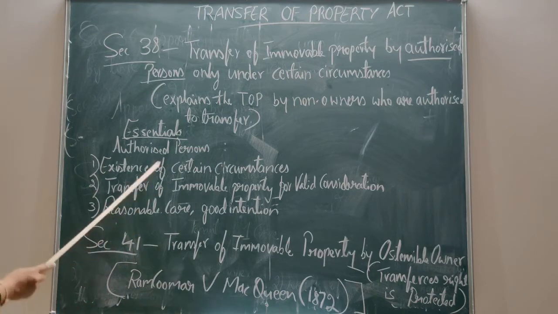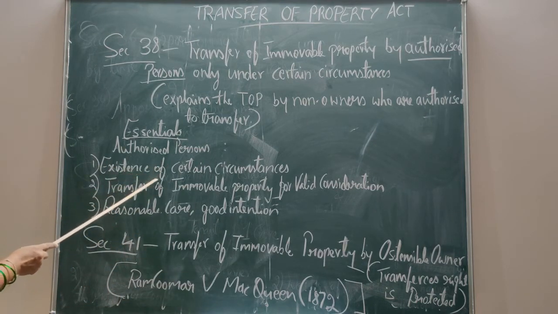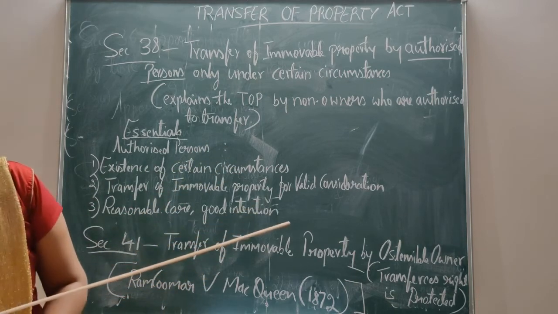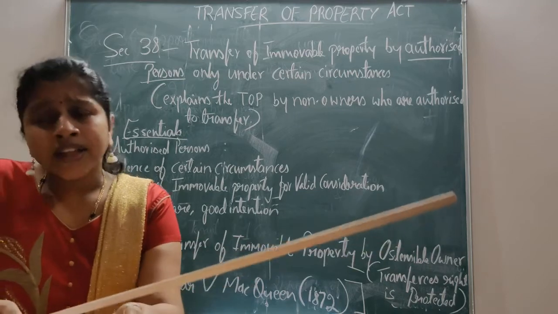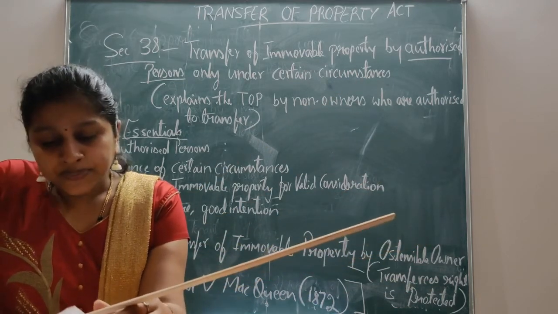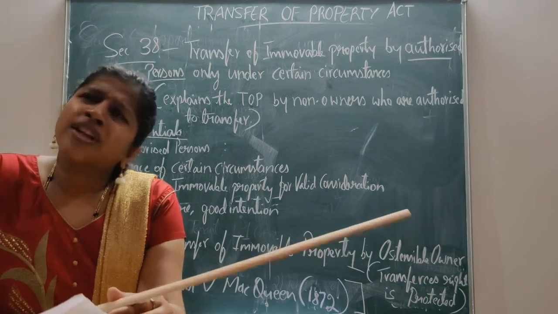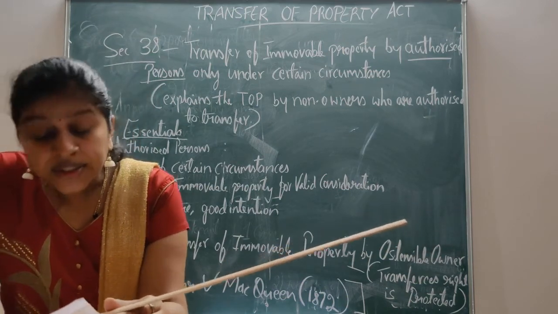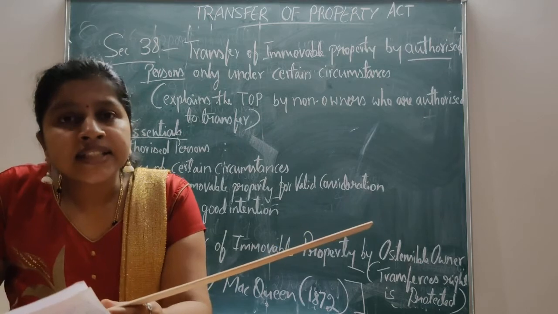There are three essentials. The first essential is the existence of certain circumstances. There must be existence of certain circumstances; then only the authorized persons can transfer the property. What are the certain circumstances here? Necessity. There must be some necessity.